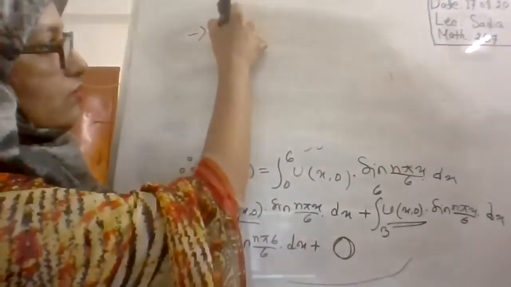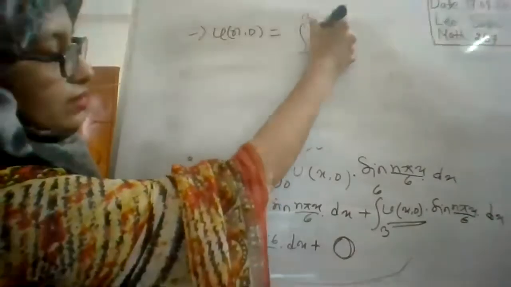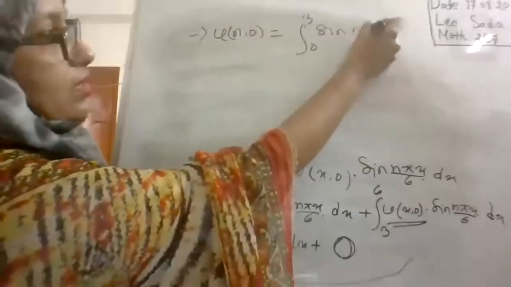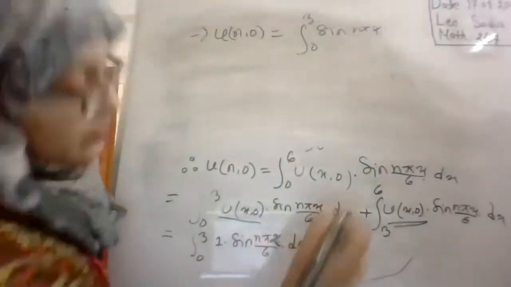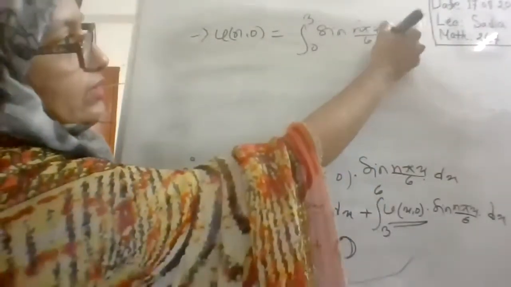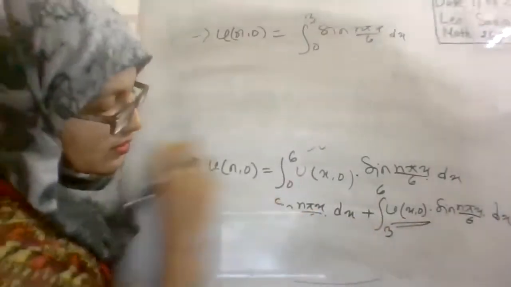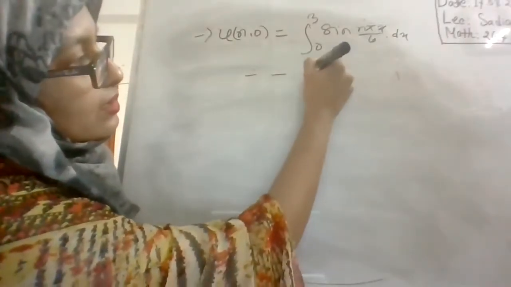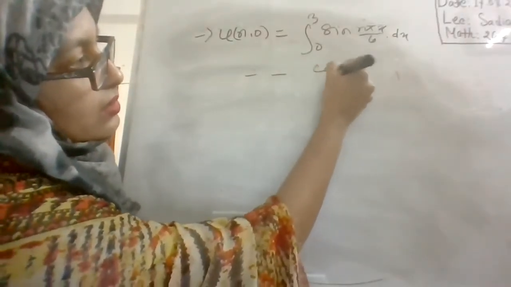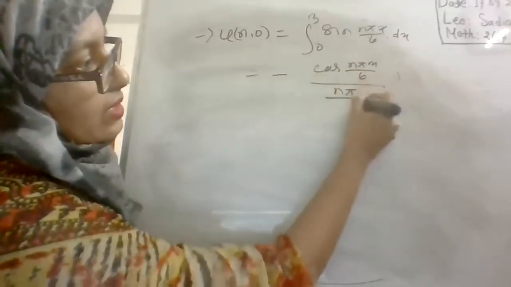So u(n,0) is equal to the integral from 0 to 3 of sin(n pi x by 6) dx. Now it's very easy to complete this integration. The integration result will be minus cos(n pi x by 6) divided by n pi by 6.